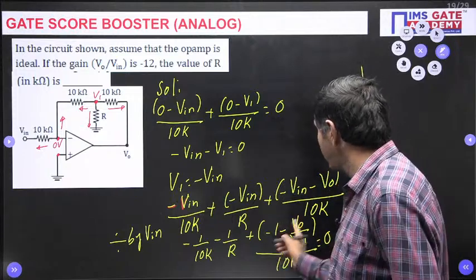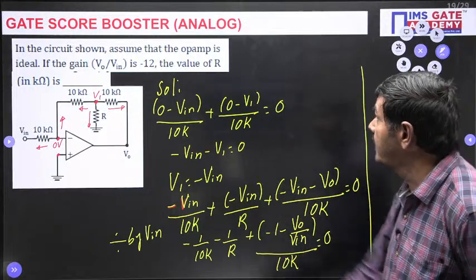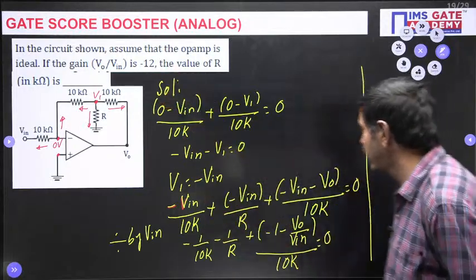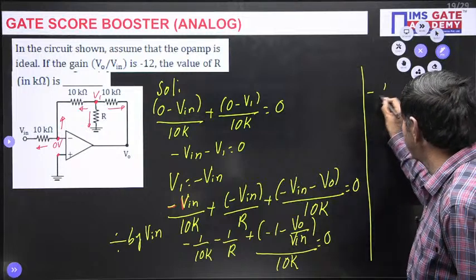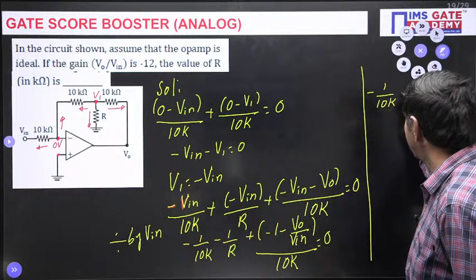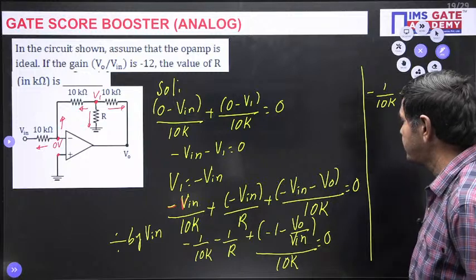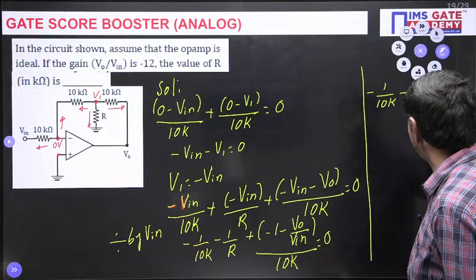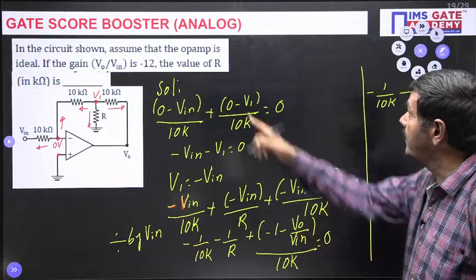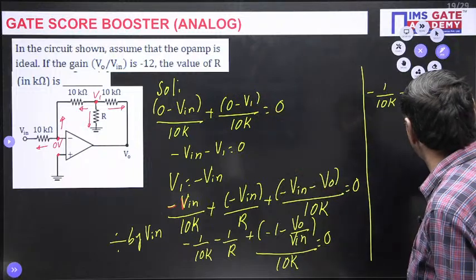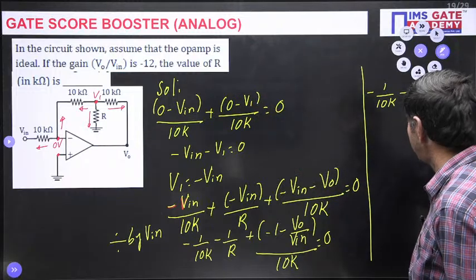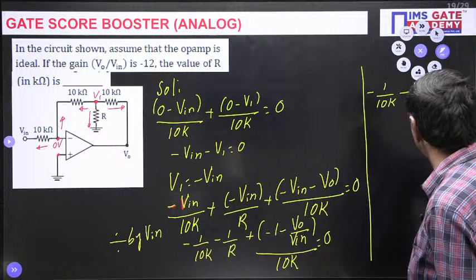Then I can write what is V naught by V in. V naught by V in is nothing but minus 12, as given. You can get the answer now. Minus 1 by 10K here, minus 1 by R here, plus minus 1 V naught by V in minus 12, minus plus 12 divided by 10K I can put now. This is equal to 0 only.